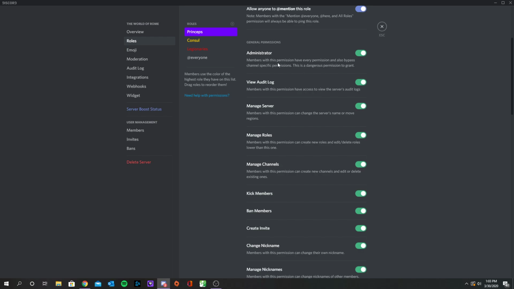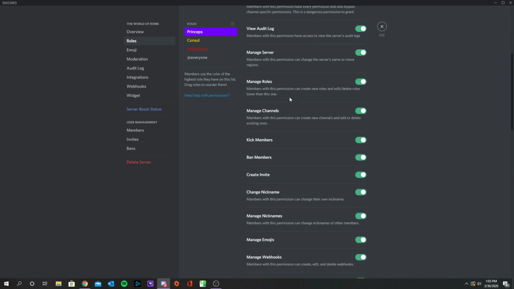But besides that, you have the administrator role, which means that you can bypass every channel-specific permission. That just means that if I was to set up permissions, the people who were allowed to enter those rooms are the only people allowed besides you, because you have the administrative role.